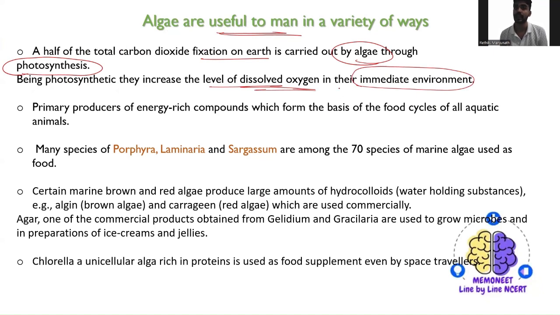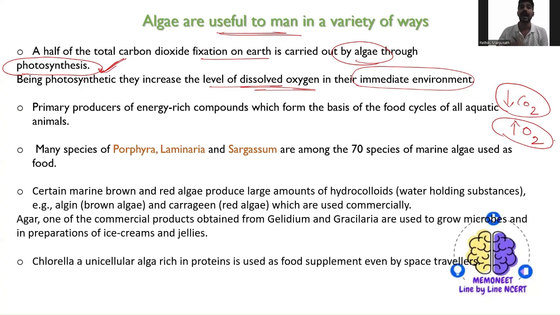As I told you, photosynthesis is very important for decreasing carbon dioxide and increasing oxygen, right? In photosynthesis, they utilize the carbon dioxide and, as a complement, they release oxygen into the atmosphere. Since algae have chlorophyll pigment, they also prepare their own food through photosynthesis.